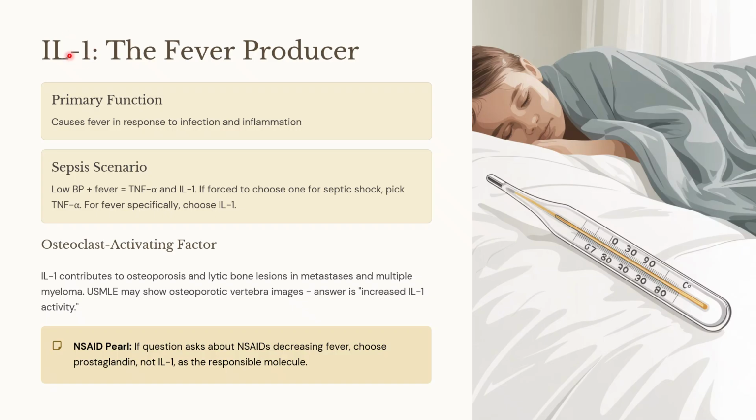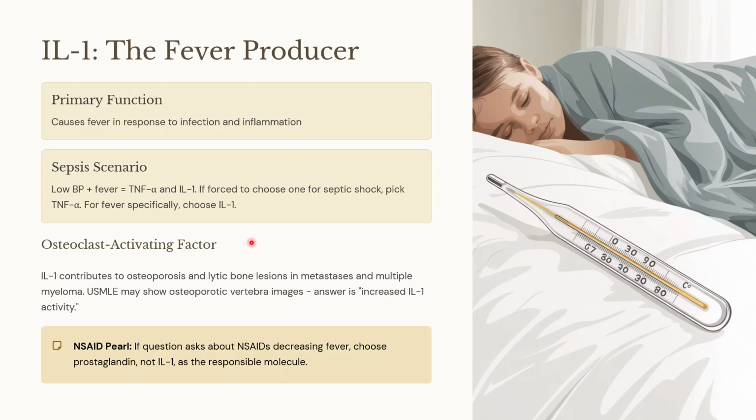What does interleukin 1 do? It is a fever producer, but it causes fever in response to infection and inflammation. When there is a low BP and when there is fever, it is the typical septic shock which is caused by TNF alpha and interleukin 1. But if they are specific and ask you to pick only one of the cytokines, then it should be tumor necrosis factor alpha. If the question is what is the main reason for fever, then it is interleukin 1.